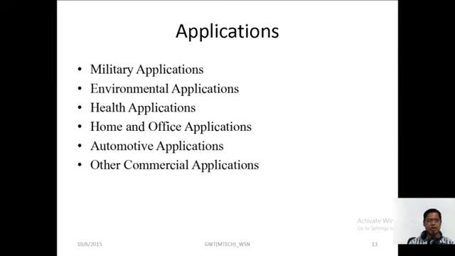The sensor purpose is different, so based on the purpose, the sensors are used. For example, a few sensors are used in health issues, that is, hospital applications, when a surgery is going on, a sensor is used to know about the internal parts of the human being, that is used for health issues.